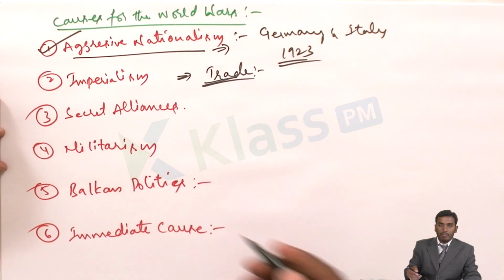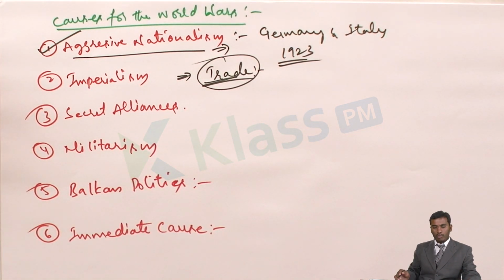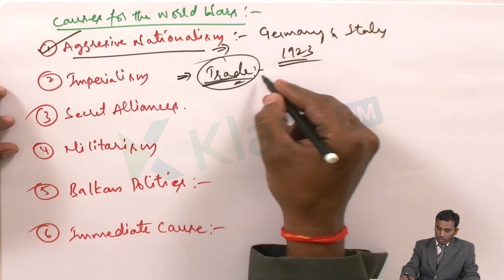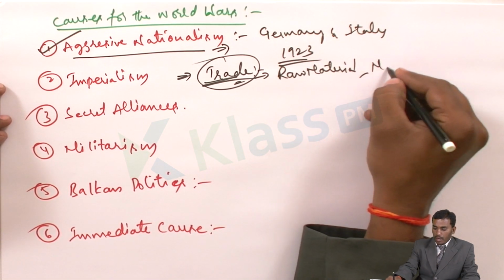Because of the trade, people have moved around the world. They exploited the world, Europeans moreover, the countries like Britain, France, as well as maybe Italy, Portuguese, Dutch, all these people like the East India Company. All these went in search of raw material. When they got raw material, they established trade links with the countries, and after the product had been manufactured, again they went in search of the market. So trade for the sake of raw material, again markets.